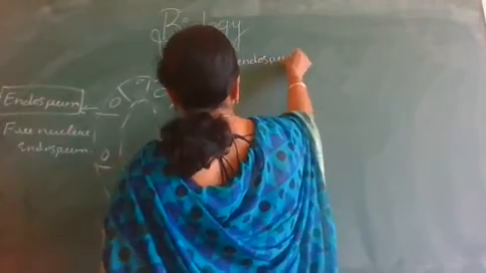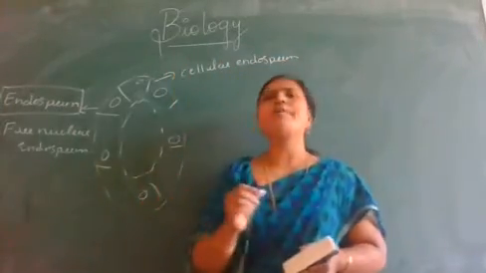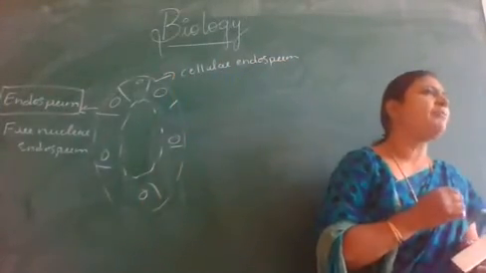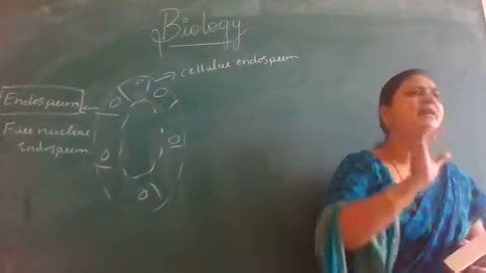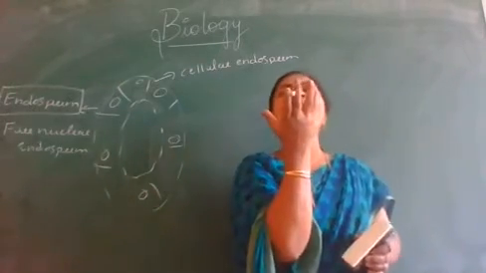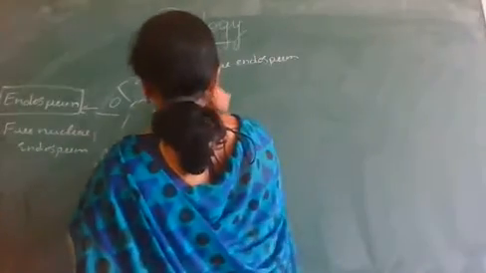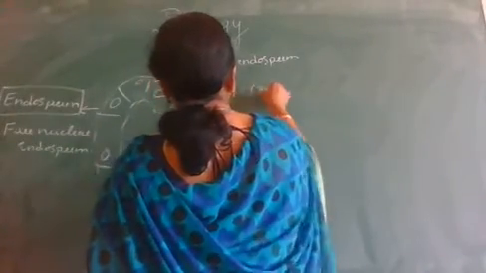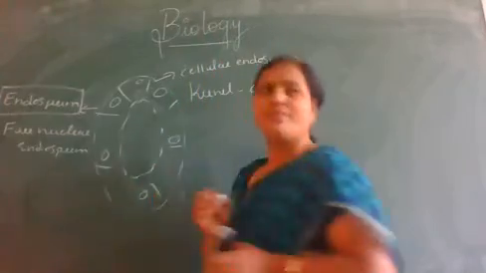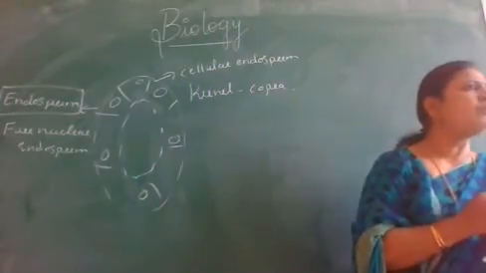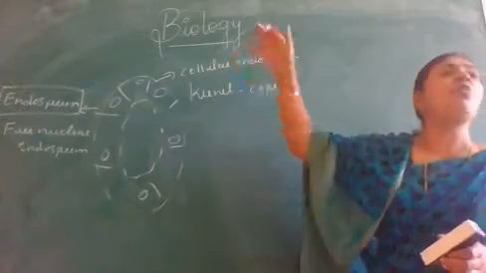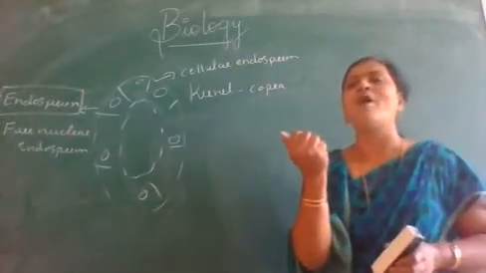Once there is formation of cell wall from the periphery towards the center, it becomes a solidified structure called the kernel, or copra. That is nothing but cellular endosperm. What about the liquid form?